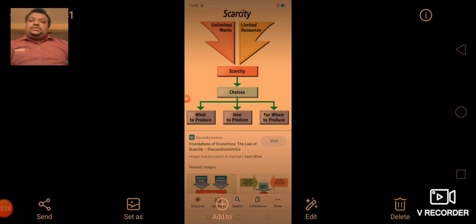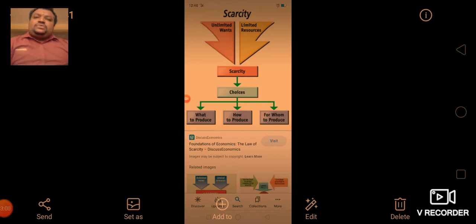The next one is how to produce. This question also arises to the producer. And the last one, for whom to produce. These three important questions of economy, our producers start thinking of this.